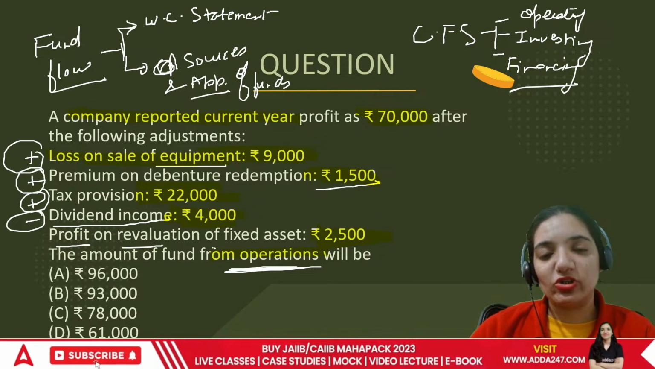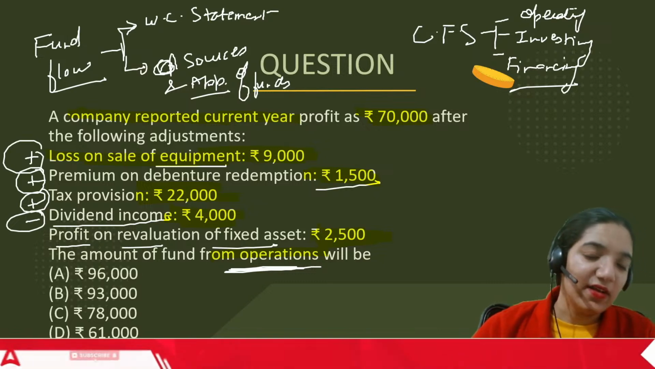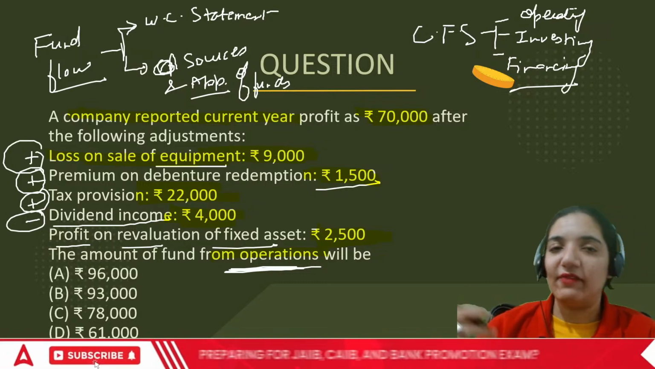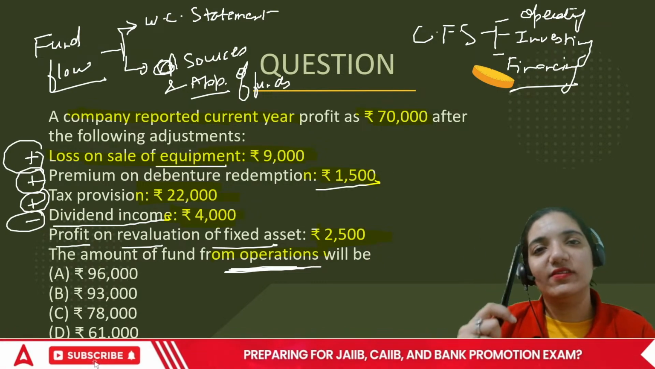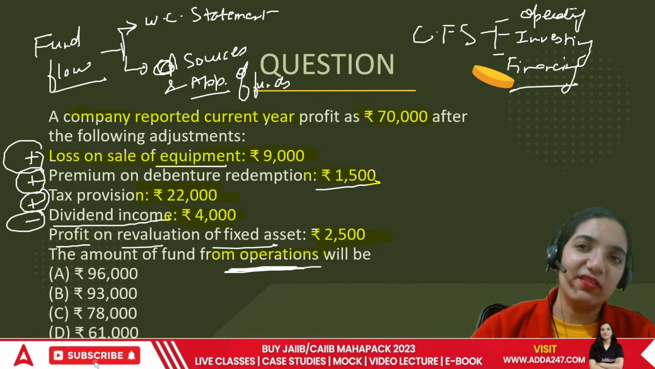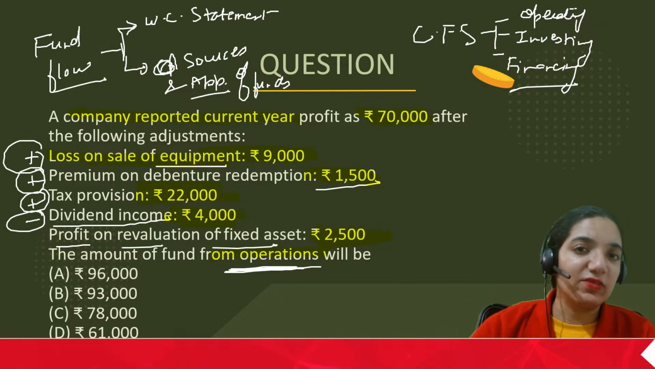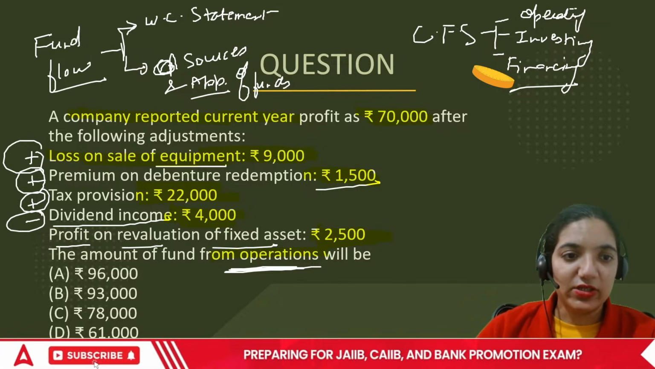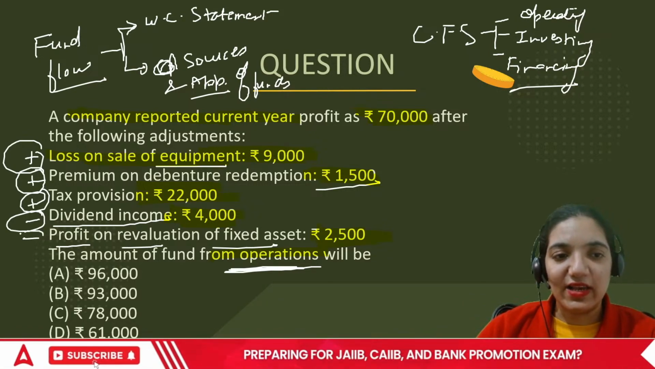Profit on revaluation of fixed assets. This is something, the profit is not received. I have this pen. Today I'm just talking to you and say, this is pen worth rupees 2,000. Tomorrow I say this is rupees 3,000. There is no money incoming to me. There is no money going out of my account. So in this case, this has to be eliminated.